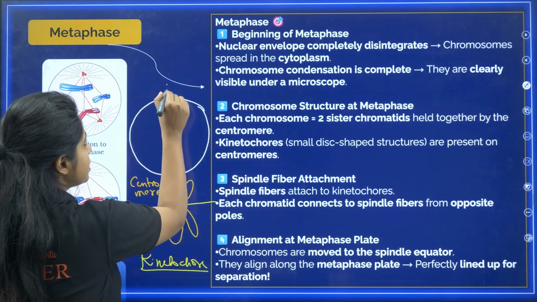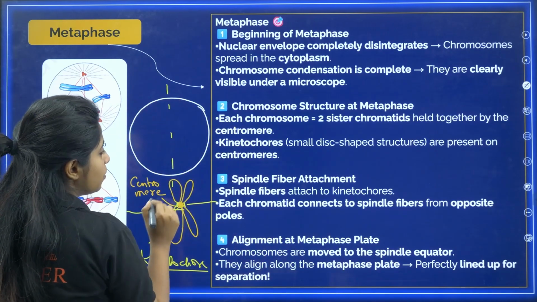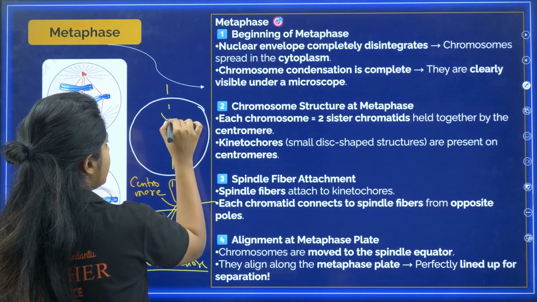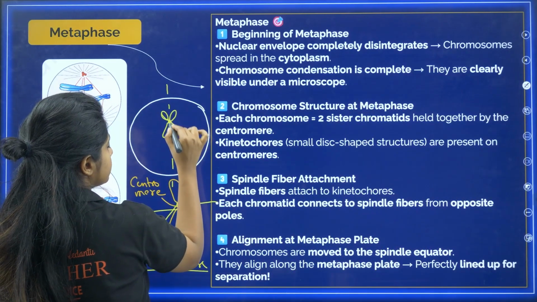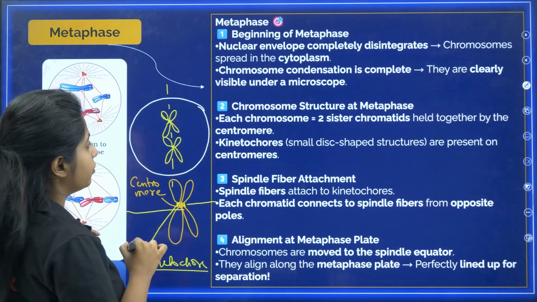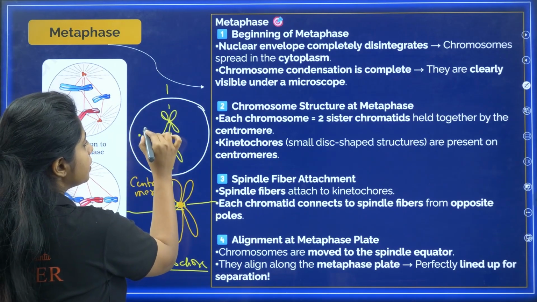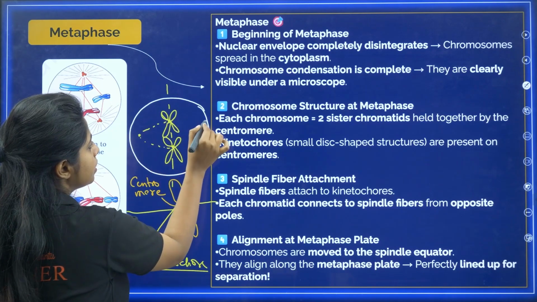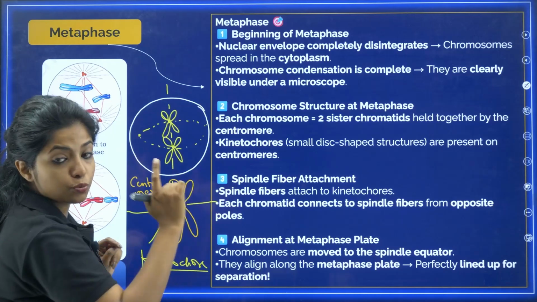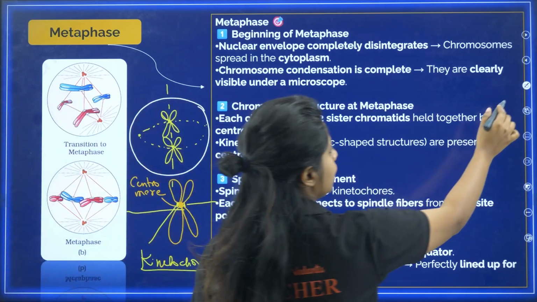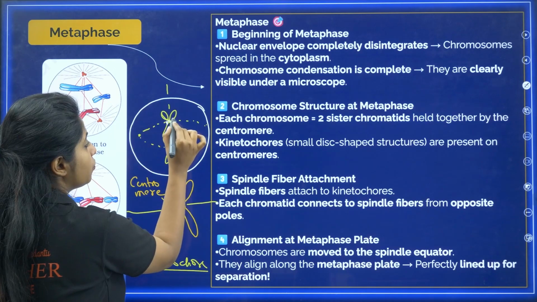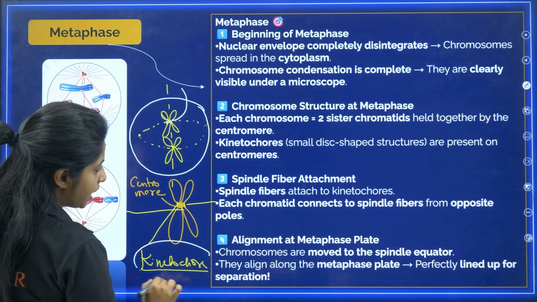So there is a metaphasic plate over here, my dear children, and the chromosomes are going to come and line up like an assembly. They are going to line up over here, and you know who made them line up? The spindle fibers made them line up. Each chromatid is attached with one spindle fiber. And where is the point of attachment? You call this the kinetochore.